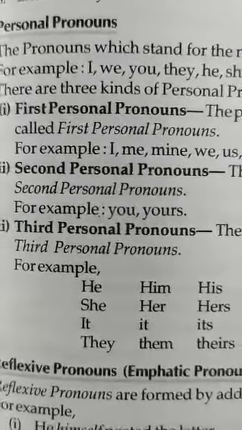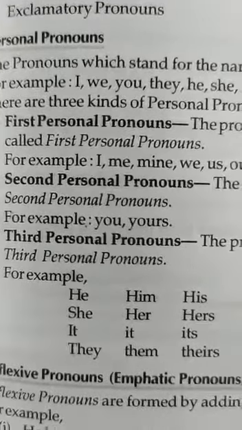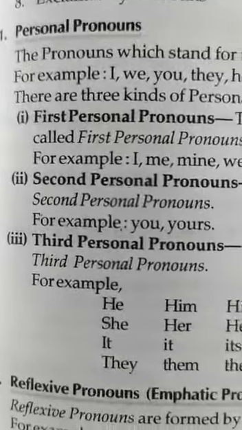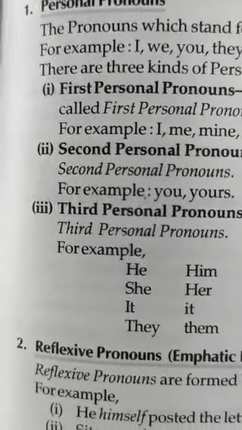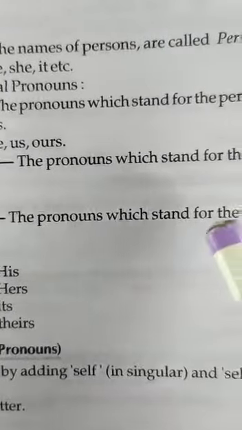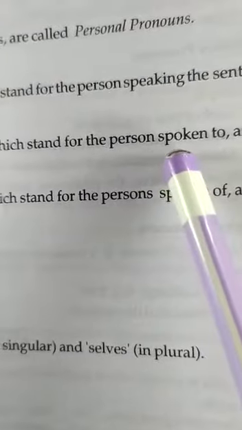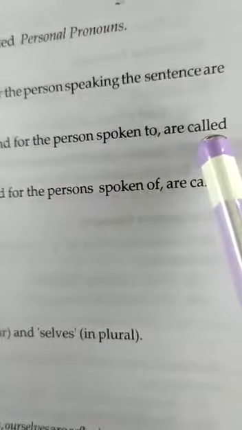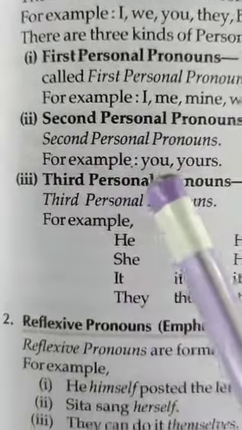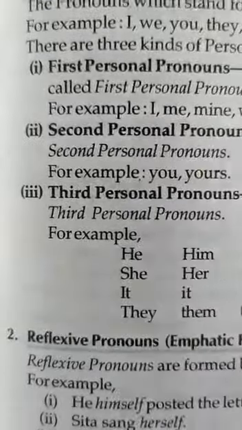For example, I, me, mine, we, us, ours. These are first personal pronouns. Second personal pronouns. The pronouns which stand for the person spoken to are called second personal pronouns. For example, you, yours.